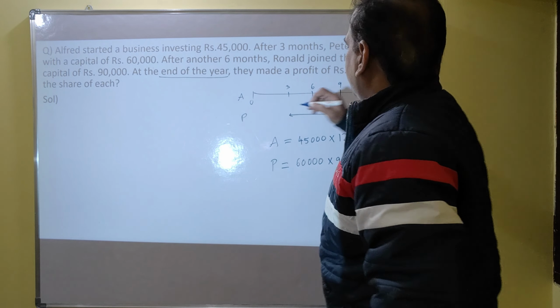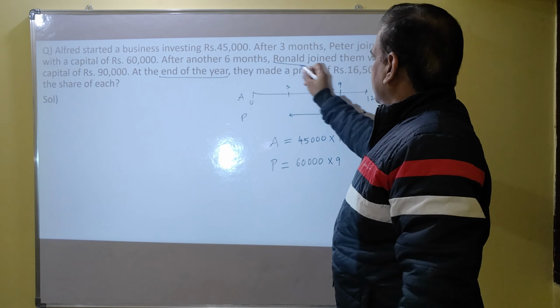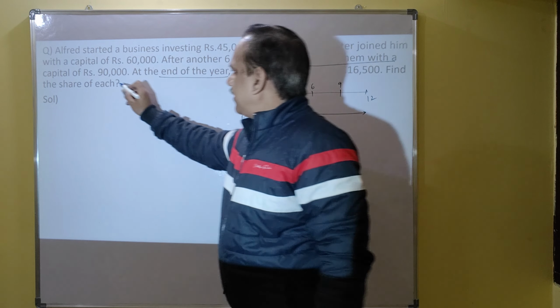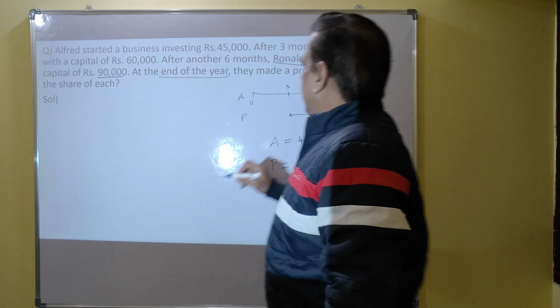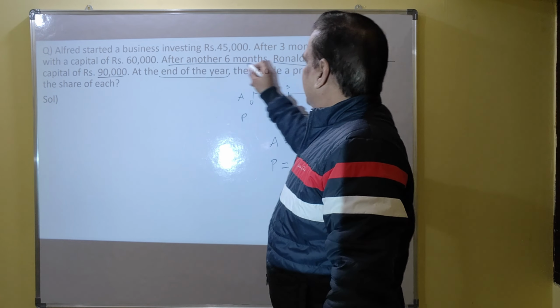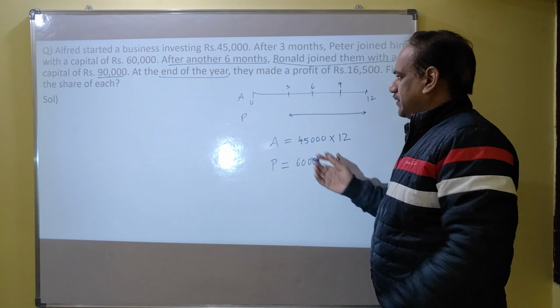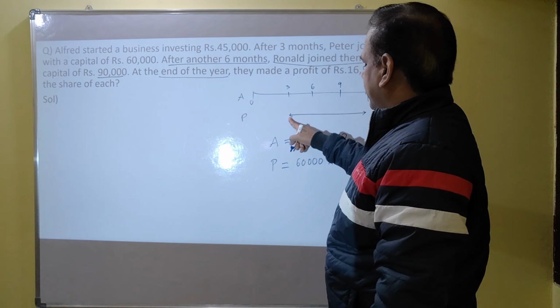And who is the third person? It is Ronald. Ronald joined them with a capital of 90,000 when? After another 6 months. So Peter joined after 3 months.